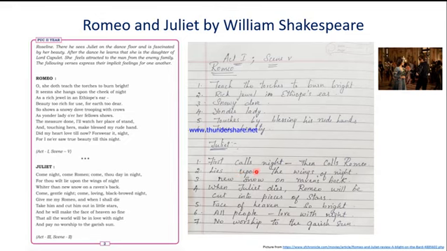So first she calls night, then she calls Romeo lies upon the wings of night. Next, Romeo is like a new snow on a raven's back, and when Juliet dies, Romeo will be cut into pieces of stars and he will make the face of heaven so bright. So automatically all the people will start to love the night and they will not worship the garish sun. I guess it will be clear for everyone.